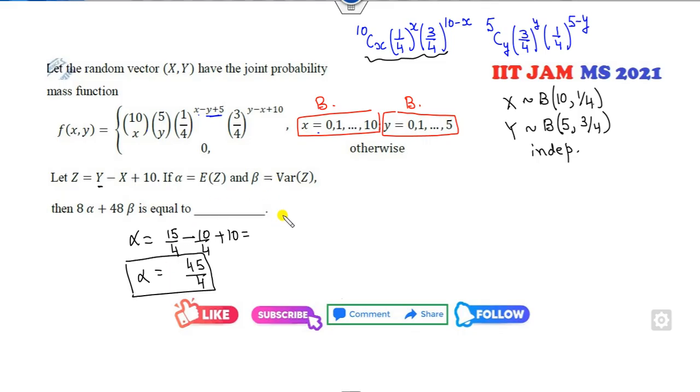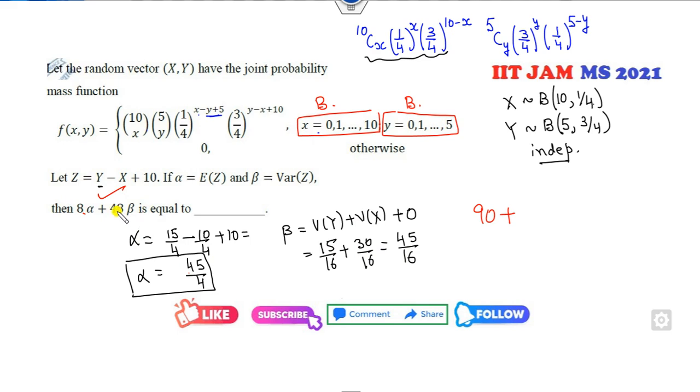Fine. Now what is beta? It is the variance of y plus the variance of x, because they are independent, so there is no covariance. Variance of y is npq, so 15 over 16. Variance of x is 10 into 3 over 16, so 45 divided by 16. Now I can substitute here. 8 times this is 90, 48 times this is 135. So 225 is the right answer of this problem.